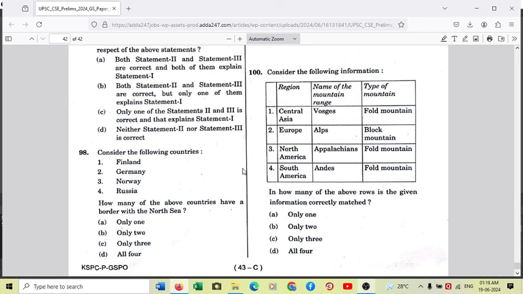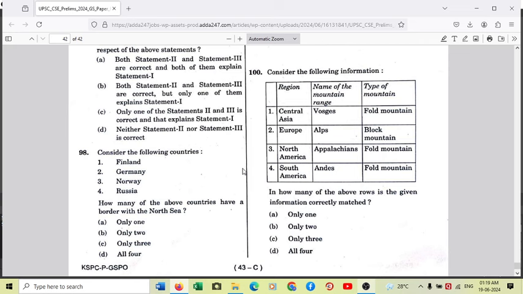Number two, Europe, Alps. Europe and Alps are correct, and we know Alps are located in Switzerland, Romania, in the south central region of southern Europe. So Alps and Europe are correct, but Alps is not a block mountain. Alps is a mountain which is formed by the convergence of African plate from the south and European or Eurasian plate in the north. And because of this convergence between two continental plates, the result is fold mountain of Alps and not block mountain.